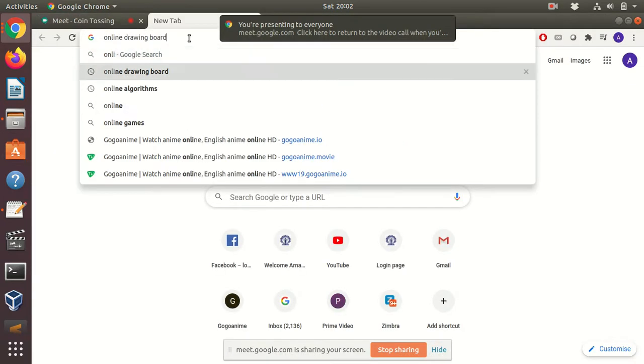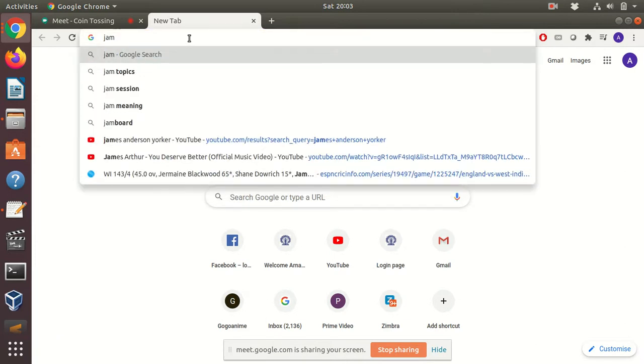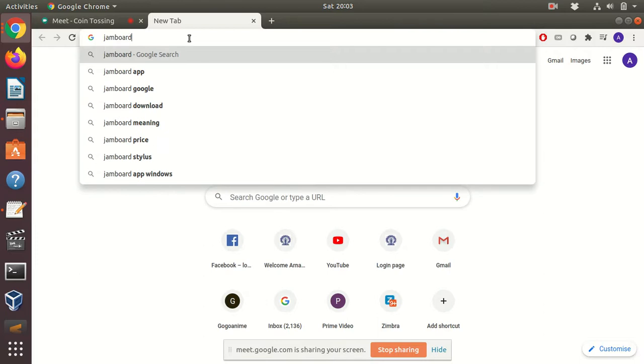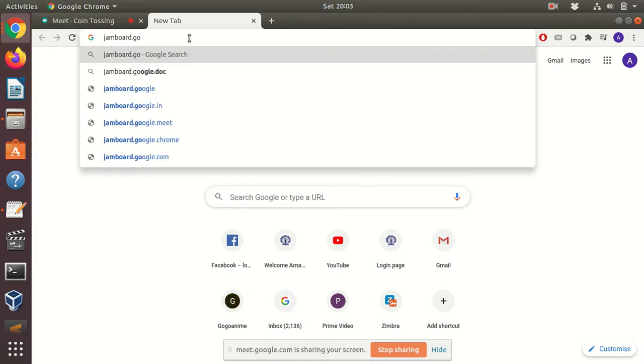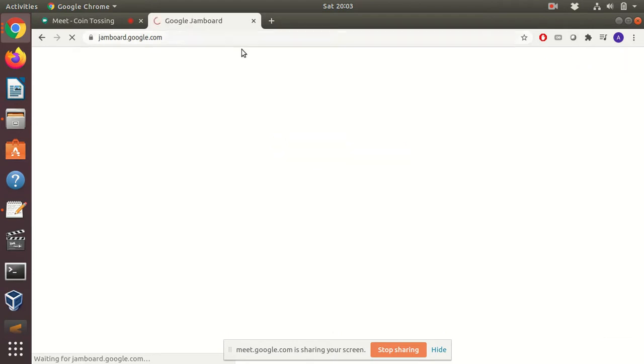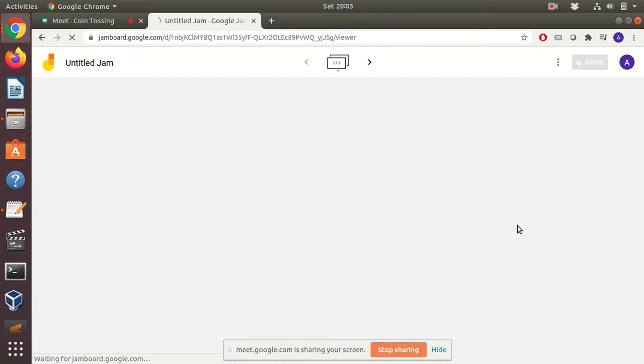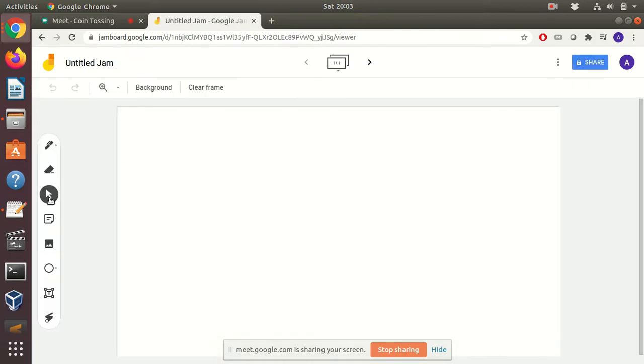Take Jamboard. Jamboard.google.com. Yeah, create one. Okay. Line thickness.